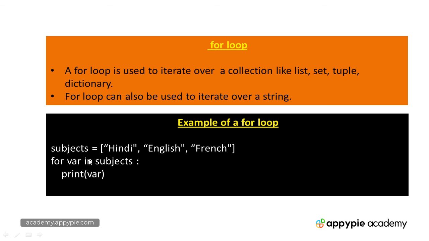Again it will go up the loop and this time the value of var will become English. So print var will print English. Again it will go up and this time the value of var will become French. So print var will print French. It's as easy as that, right? So in this case, I can say that the condition is that this loop will continue as long as all the elements of the list are exhausted.